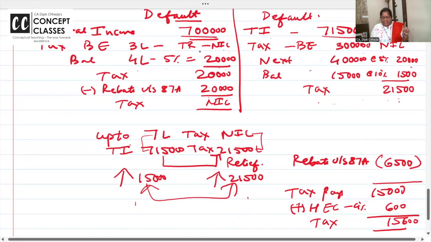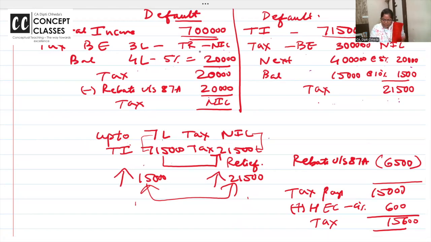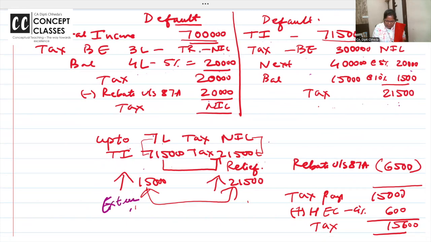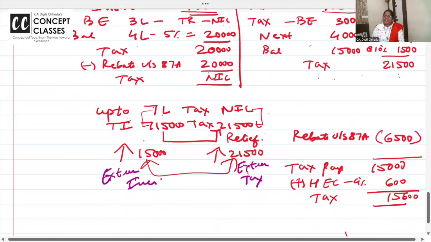Now look at this. On 7 lakh income, tax is nil. On 7 lakh 15,000, tax is 21,500. How much extra income have I earned? Between 7 lakhs and 7 lakh 15,000, how much is the extra income? 15,000. How much is the extra tax? 21,500. Not right, no. Same marginal relief concept.